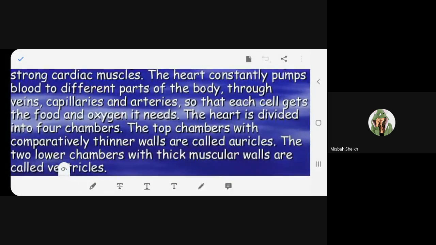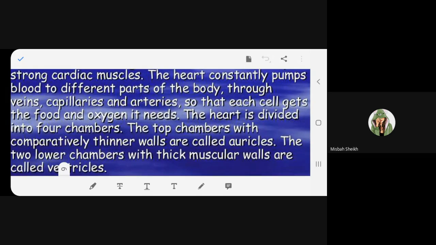Now it is reaching different parts of the body. How? The blue colored tubes you can see on your body are called veins. Then capillaries. These are found at the tip of the toes and the tip of your fingers. Arteries are the tubes which come out from the heart. The big tubes, through which the blood is flowing.